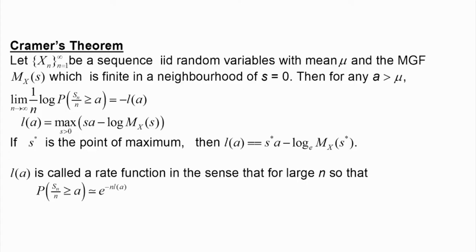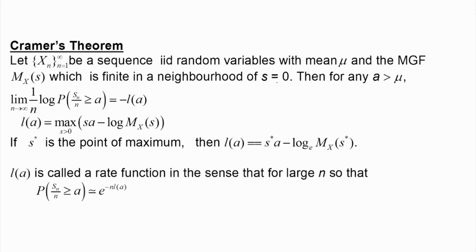We will state one important theorem, that is known as Cramer's theorem. That theorem is one of the most fundamental results of large deviation theory that we will be discussing now. We are considering a sequence of IID random variables, independent and identically distributed, with constant mean mu, and the MGF Mx of s, which is finite in the neighborhood of s equal to 0.